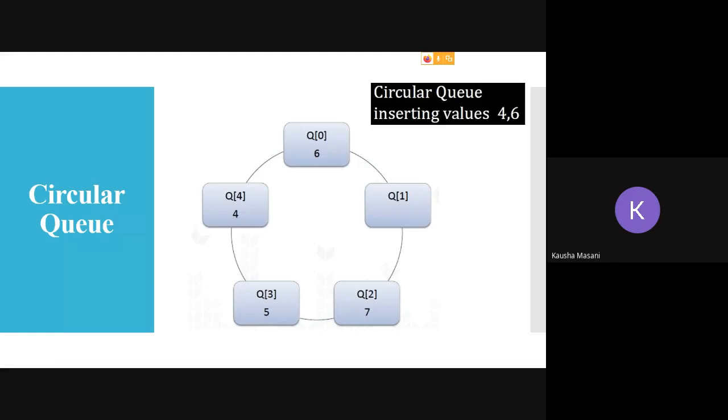Again I went for NQ. Rear plus 1 incremented. Now see, rear here is max minus 1, so that condition is true. If rear is equal to max minus 1, then rear equals, in the bracket, rear plus 1 modulo max size. So 4 plus 1, 5. 5 is the max size. So 5 modulo 5 is 0. Rear is reset to 0, and 6 added to Q of 0. Currently my front is pointing at Q of 2 and rear is pointing at Q of 0.